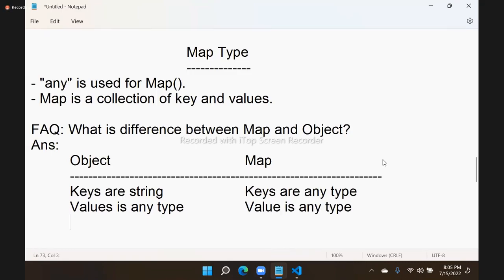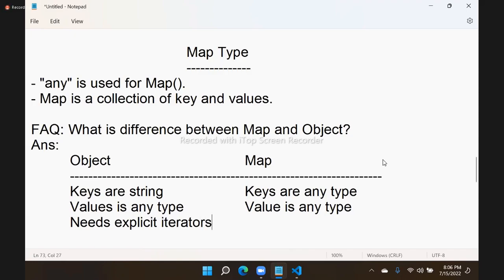Another important difference between object and map is that an object needs explicit iterators.